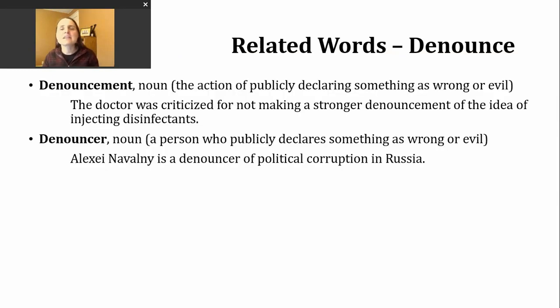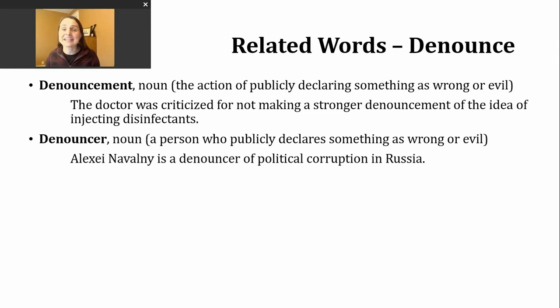Now, let's spend just a couple minutes looking at a few words that are related to our verb denounce. The first word is the noun form of this word, denouncement. This is the action of publicly declaring that something is wrong or evil. Here's an example. The doctor was criticized for not making a stronger denouncement of the idea of injecting disinfectants.